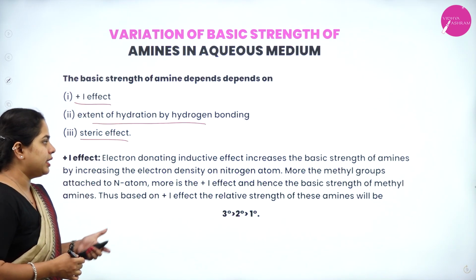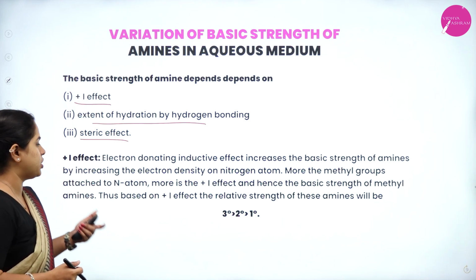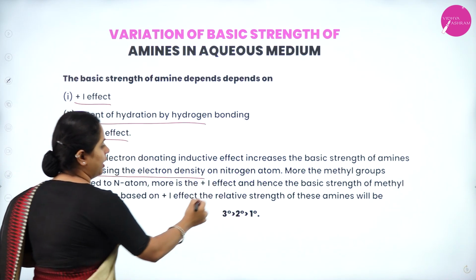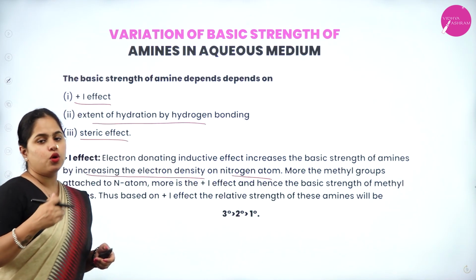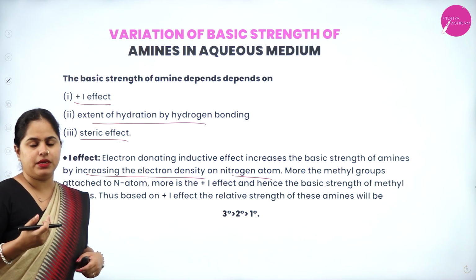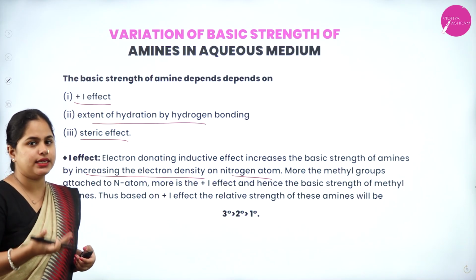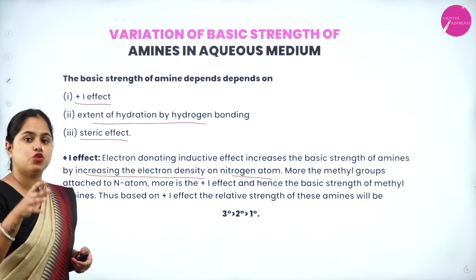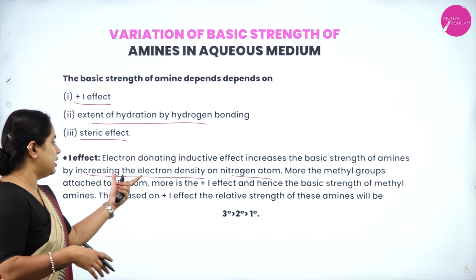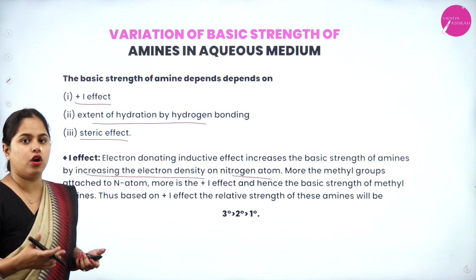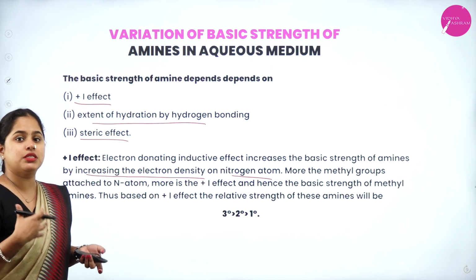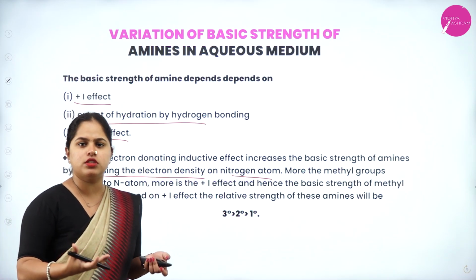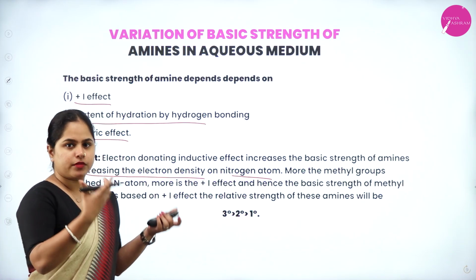Electron donating inductive effect increases the basic strength of amines by increasing the electron density on the nitrogen atom. Okay, so more alkyl groups are present means more will be the electron donating character. So more electron donation is taking place towards the nitrogen atom, which means the nitrogen atom becomes more electron dense. Hence, the basicity will increase. More electrons is there to donate means, of course, the amine is going to become more basic.